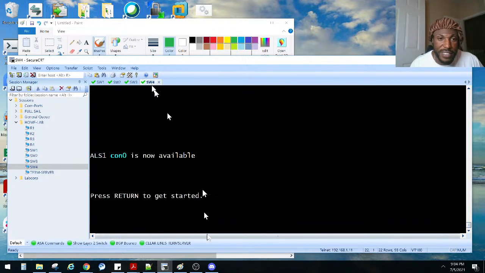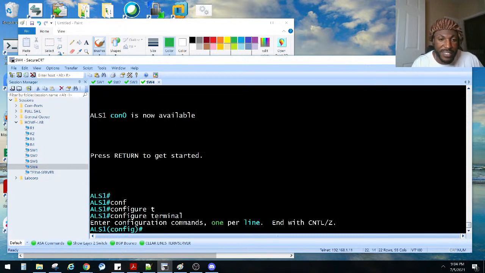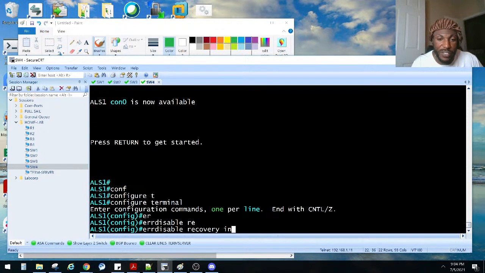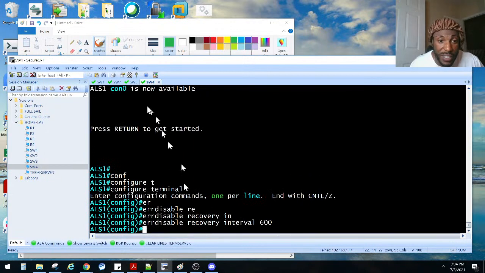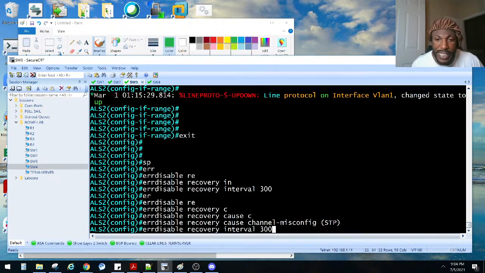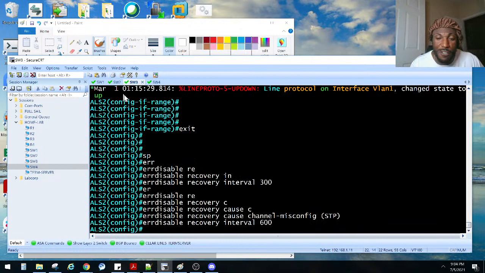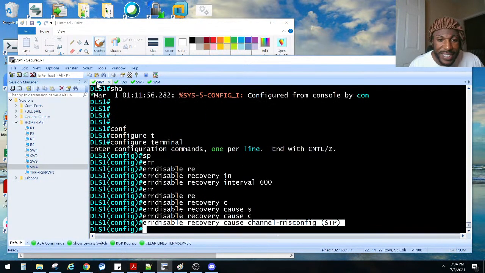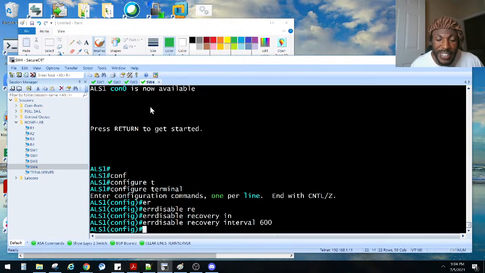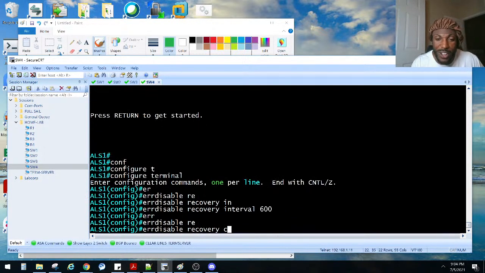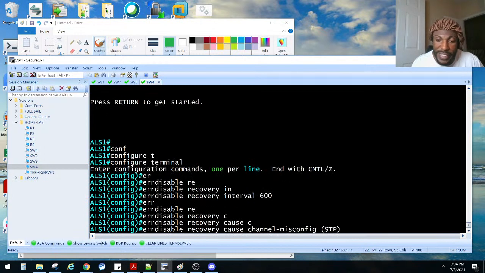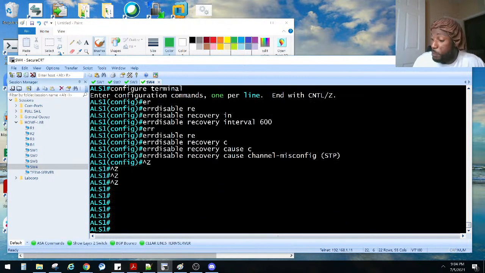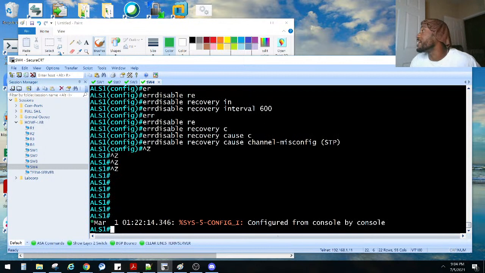Let's do the same thing. Let's say it out loud, right? Errdisable recovery interval 600 seconds. I did 300 on the other one, or did I do 600? I did 300. I did that wrong. Y'all, let me know if I'm making mistakes, man. I'm depending on y'all. 600. We did 600 here. Errdisable recovery cause channel misconfiguration. So as soon as NetworkBruh comes into our data center, he won't mess it up, right?